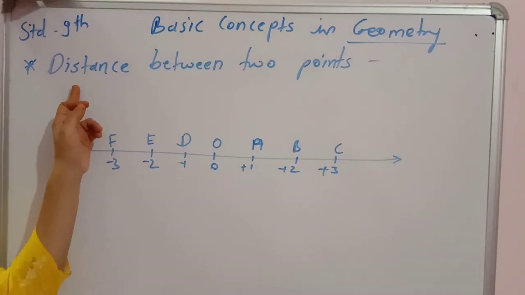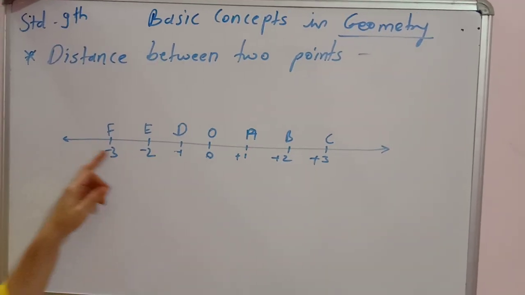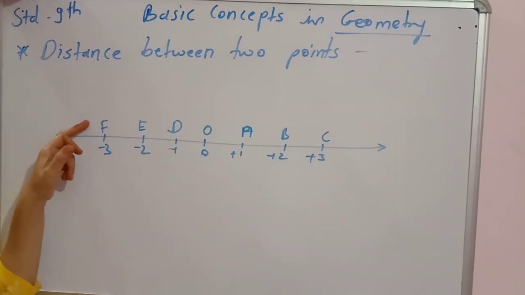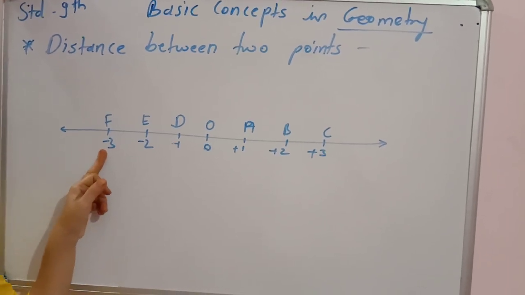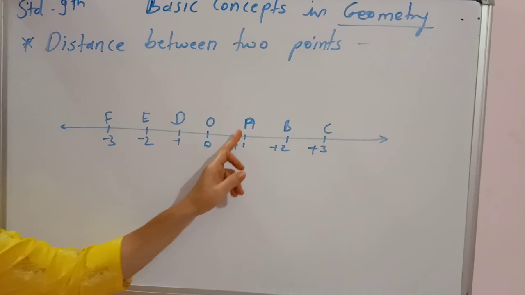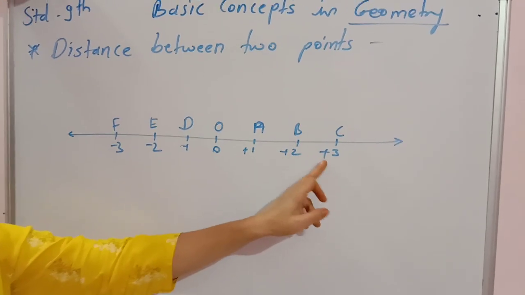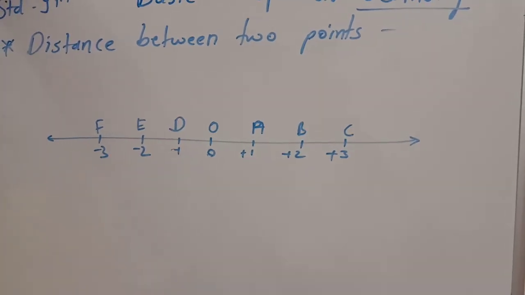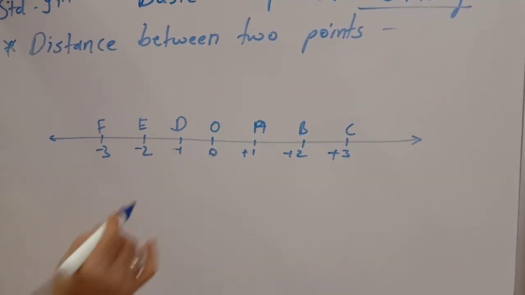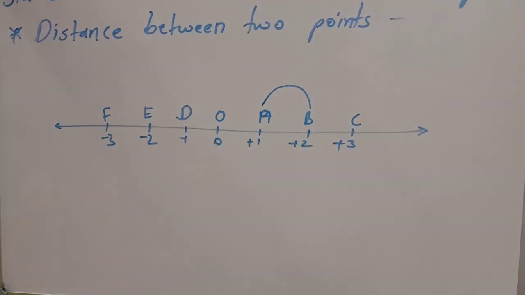Now the next concept is distance between any 2 points. See, this is a number line, and every point is associated with some number here, that is known as coordinate of that point. Suppose the coordinate of point A is 1, coordinate of point C is +3, coordinate of point F is -3, like this. Now if I want to find out the distance between 2 points, suppose distance between A and B,